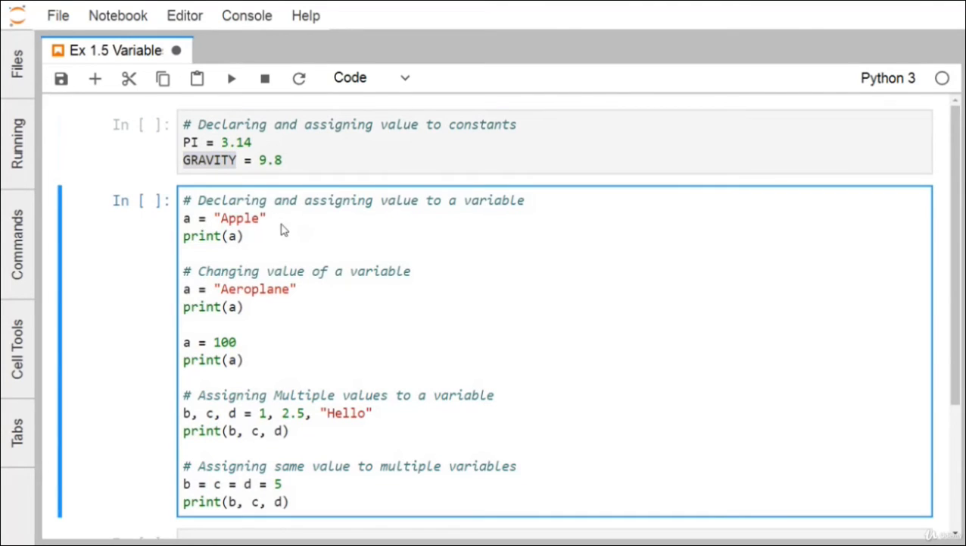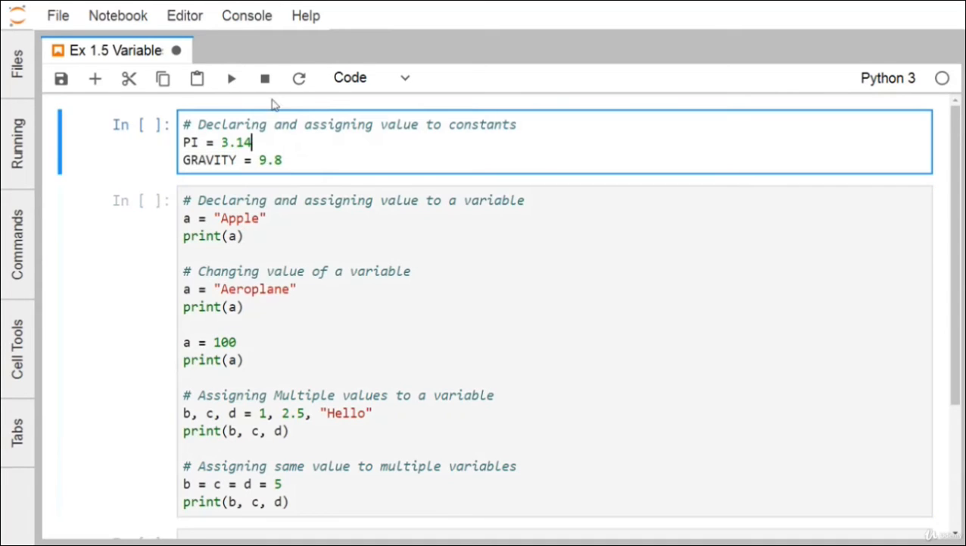And now we are going to see how the variables can be defined, how to declare a variable, and how to assign values to them. So a is equal to apple. Now a is a variable, and as apple is of the type text or string, a will be of the type string here. So print a, so a will get printed.